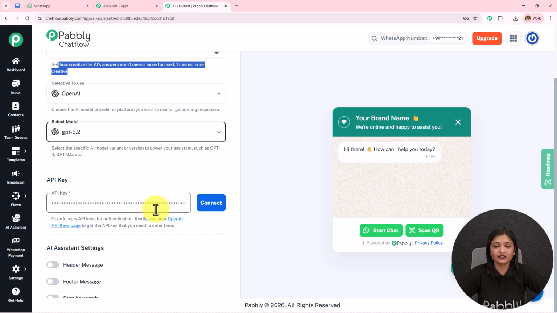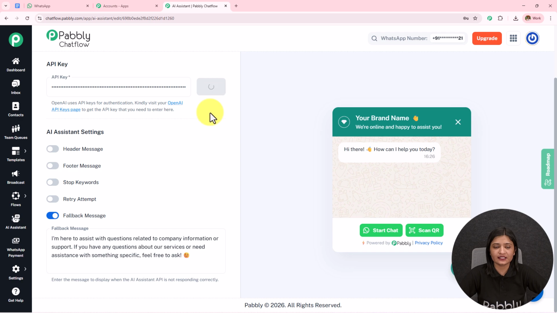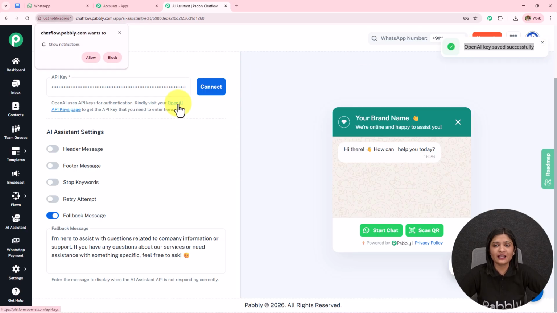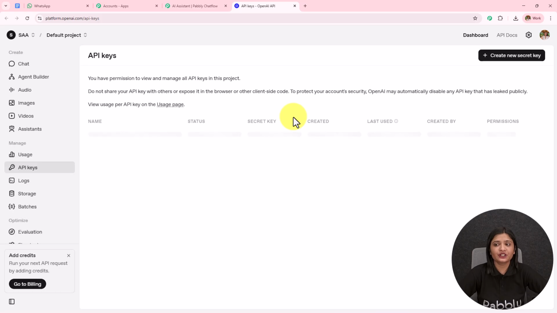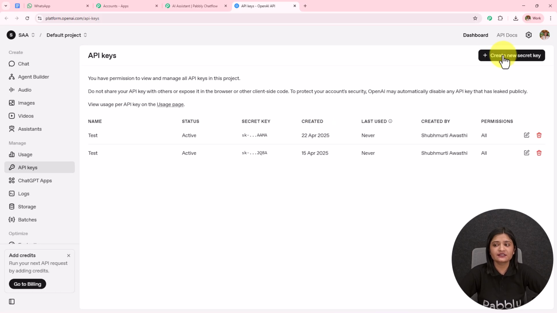Here I've already entered the API key, and I'm going to click on connect. I'm using the paid version of OpenAI, and it is necessary that you also have the paid version of OpenAI. OpenAI key saved successfully. Now I have been provided a hyperlink which I have to click. When you click on this link, you will be redirected to the OpenAI API keys page. To create a new token, you simply have to click on create new secret key.